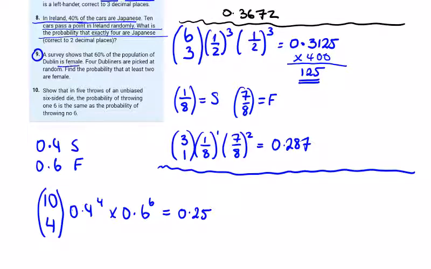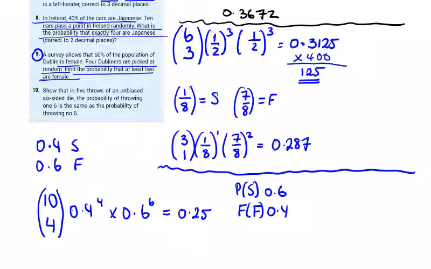Question 9. 60% of the population in Dublin is female. 4 Dubliners are picked at random. Find the probability at least 2 are female. Okay, so the probability of success is 0.6 and the probability of failure 0.4. And 4 Dubliners are picked at random and we want at least 2. So at least 2 is 2, 3 or 4, or 1 minus 0 and 1. Easier to do the 1 minus 0 and 1.